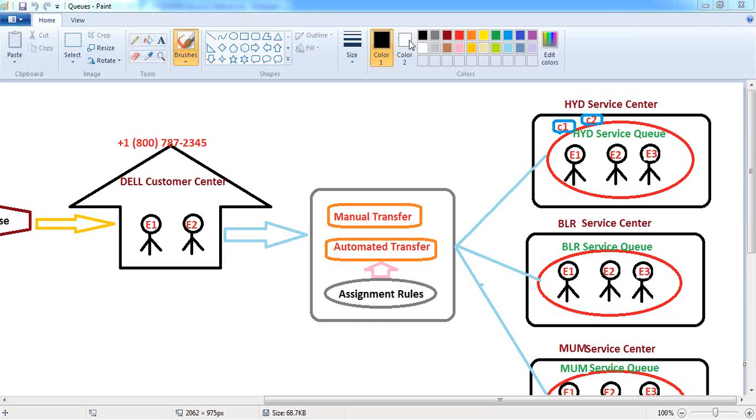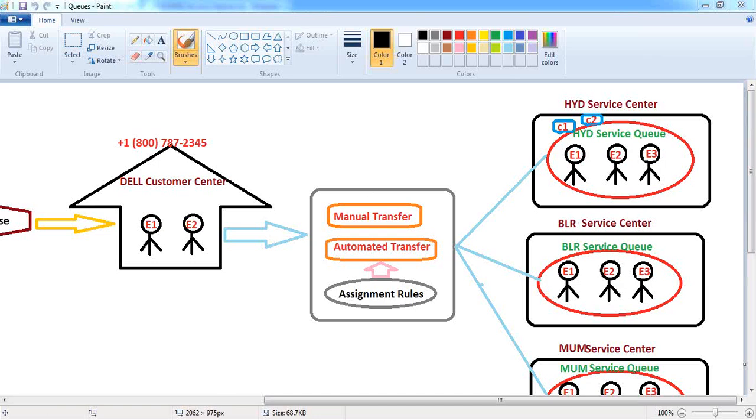Each and every queue contains two things. The first one is the queue supporting objects, which describes what object records can be held inside the queue. That means my queue contains what object records. Because I have so many objects available inside my Salesforce instance, which includes both standard objects and custom objects also. From these objects, what object records can be placed inside the queue? That will be indicated by the queue supporting objects here.